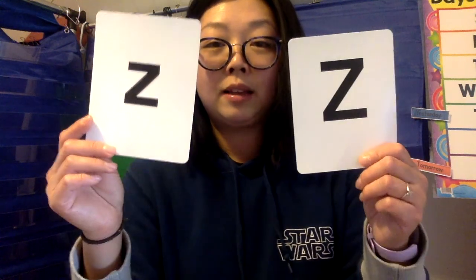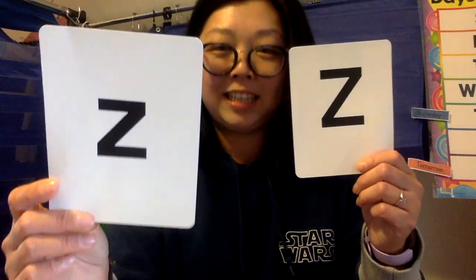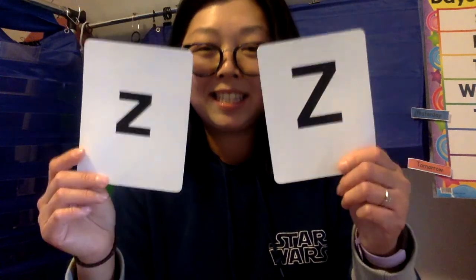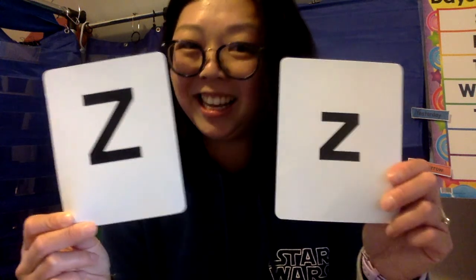I have a song for us to sing, okay? It goes like this. This is Big Z. This is Little Z. We say z, z, z, zero, z, z, zoo. We say z. Good.